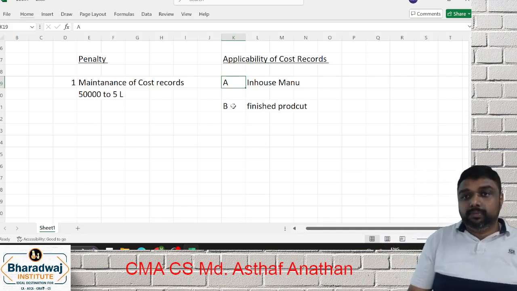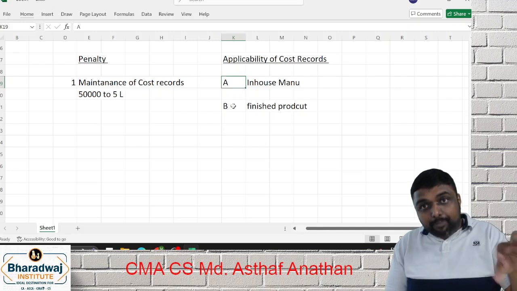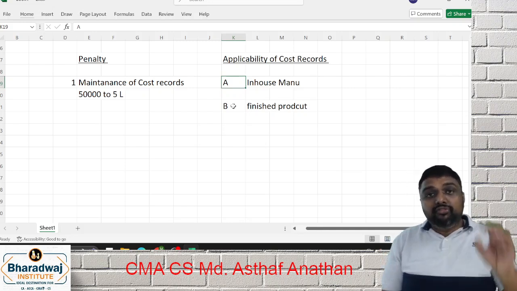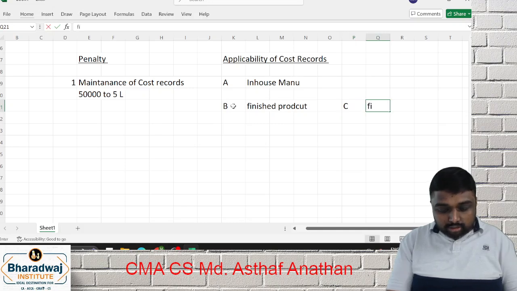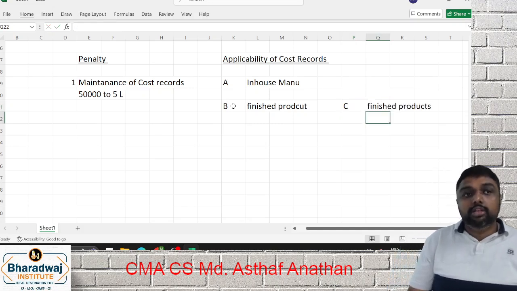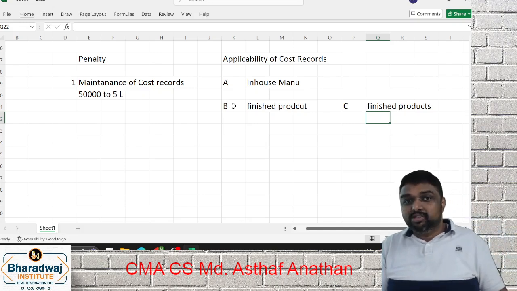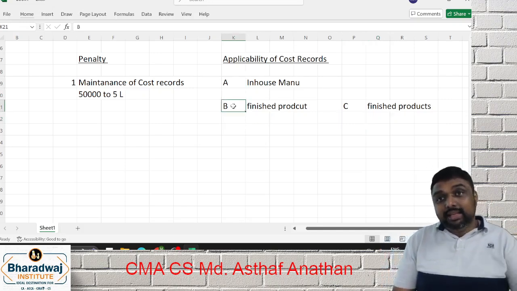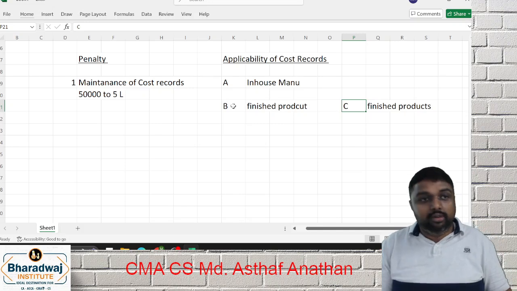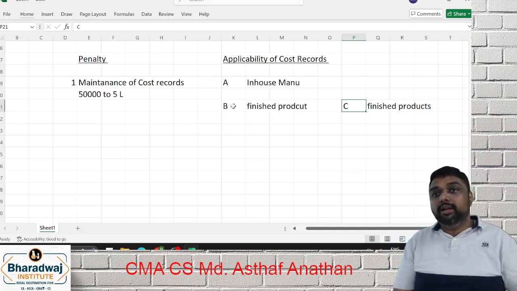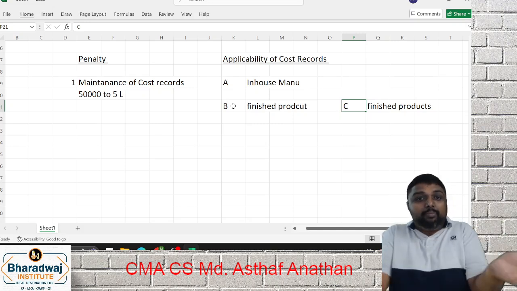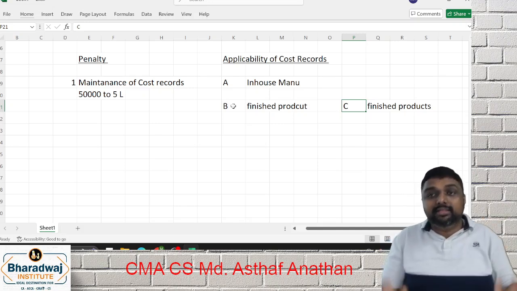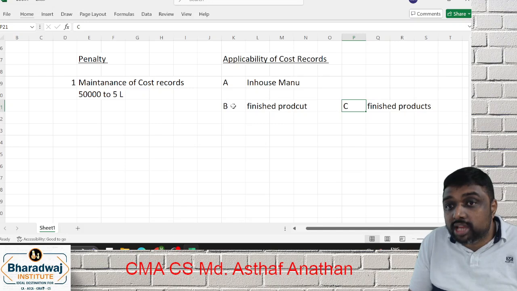Then there is a third case. This captive consumption product, some of them, is used not only for A, B finished product, but is also used for C finished product. So what will happen? B is covered, C is not covered. For B, the captive consumption item you don't require, but for C you have to. That means depending upon the product applicability you have to make it. That is, partially you have to maintain. What is the conclusion? Partially.